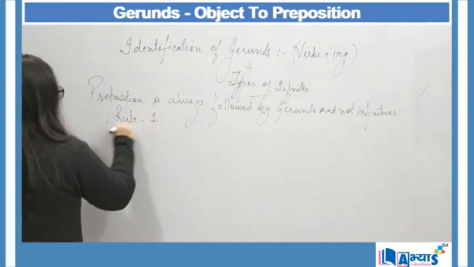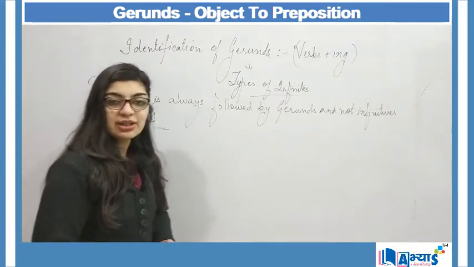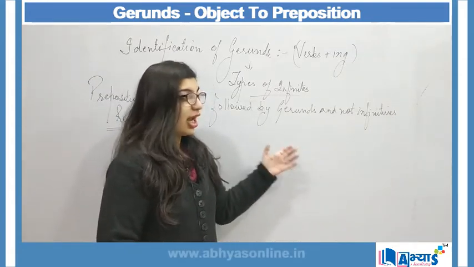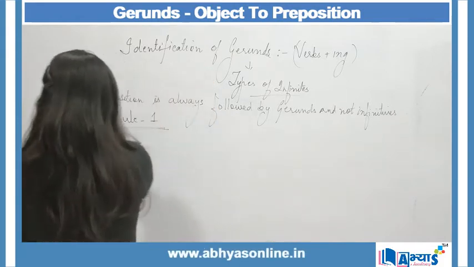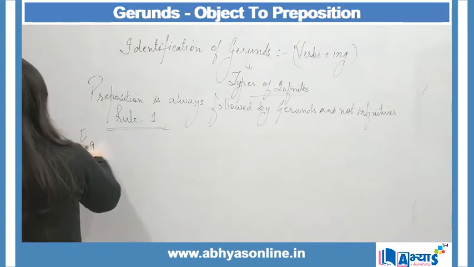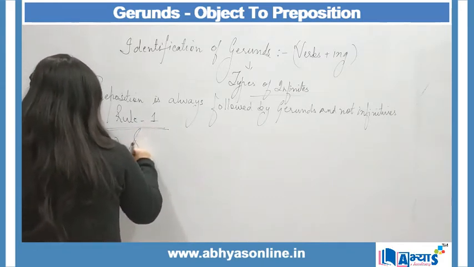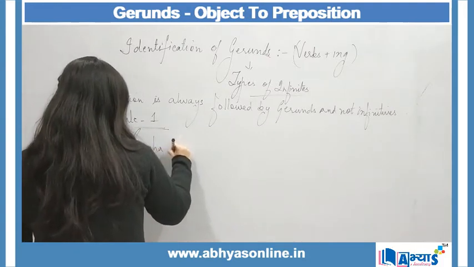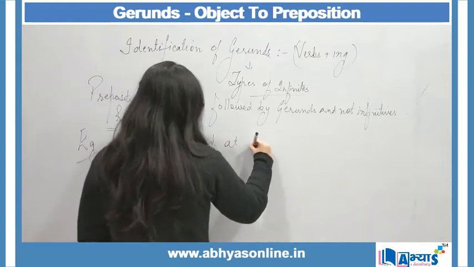So let us consider this to be rule number 1 for gerunds, that whenever we are making use of gerunds and prepositions, then they go side by side. I can best explain through example, like I am saying that Sneha is good at swimming.